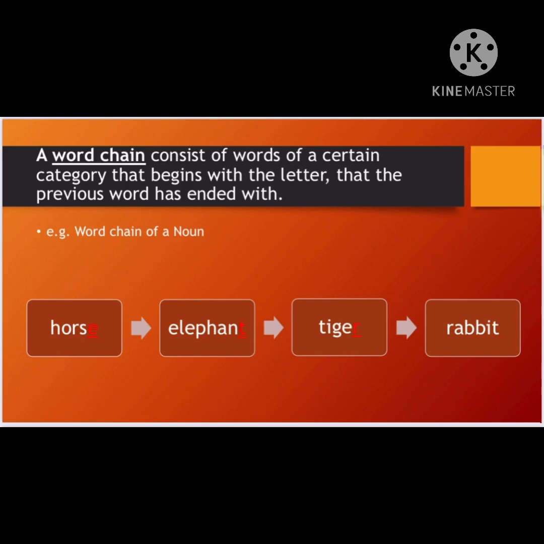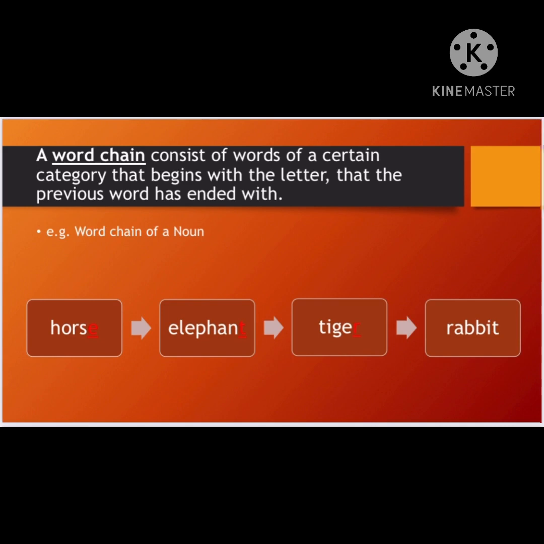If I have been asked to do the word chain on noun, my last letter E here, you can see the example, I have given the word horse. So in order to make a new word, of course, I'll use the last letter of the previous word, that is E, and I'll frame my new word with this letter E. But I have to make sure that the word which I select with letter E has to be a noun and not any other part of speech.